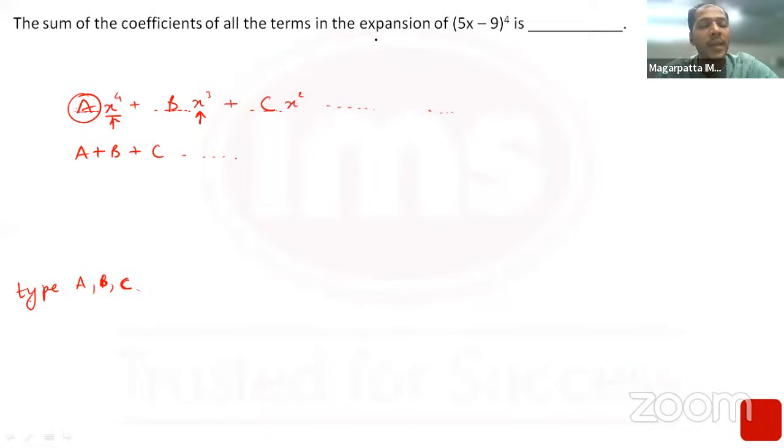I just want to get rid of it. I just want to keep the numeric part and not the x part, the x coefficient part, or the variable part. How do I deal with that? Anyone? What's the trick here? So those who have put it as a type A question, what's the trick here?